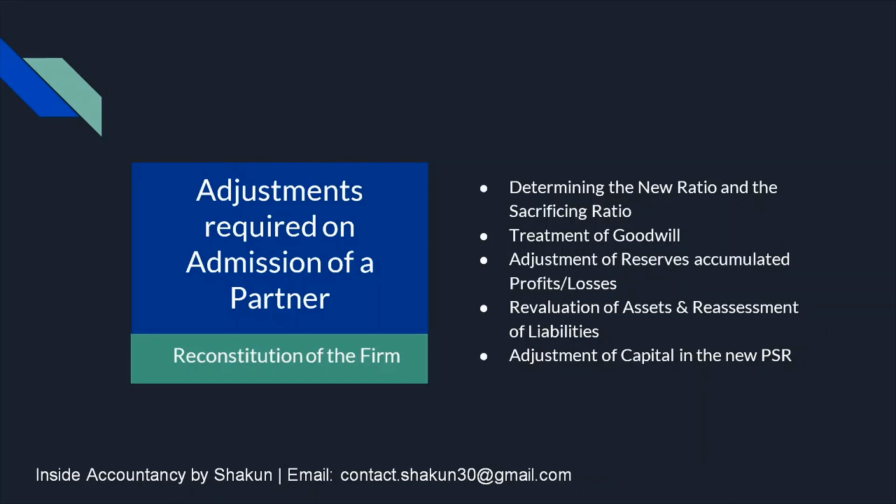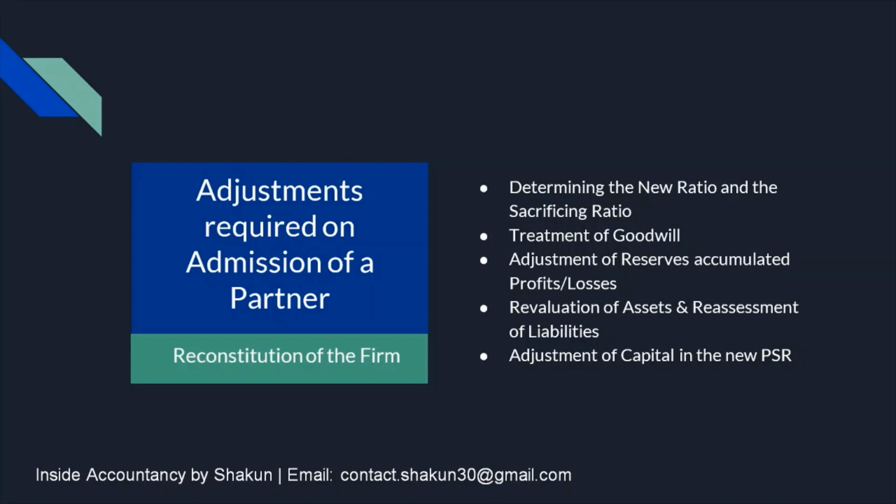Now, at the time of reconstitution of the firm, there are various issues which need to be addressed, such as we need to determine the new ratio when the new partner comes in, as well as the sacrificing ratio. Goodwill needs to be adjusted at the time of admission of a partner. Then the reserves and accumulated profits are to be adjusted. The assets and liabilities should be revalued and reassessed, and the capital may be adjusted in the new profit sharing ratio.